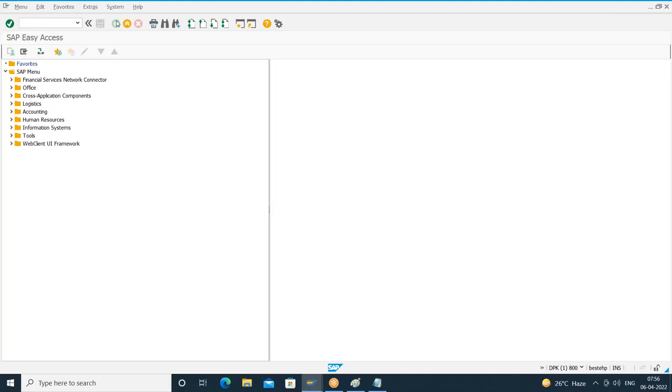Okay, so this is how we create the global structure. Once a global structure is created, I can use it locally within a program, as well as I can include it in what? Other tables or other structures by using what? Dot include. Yes, any questions, please?